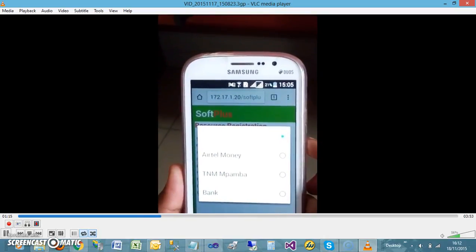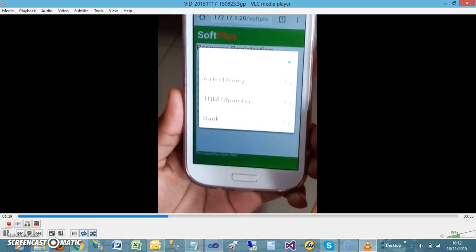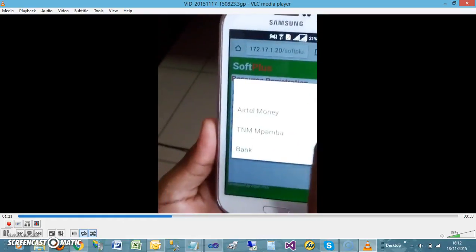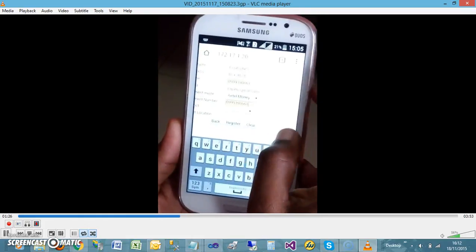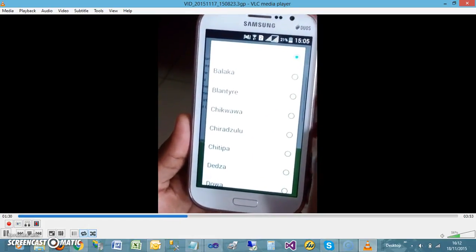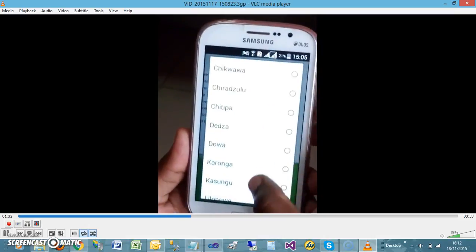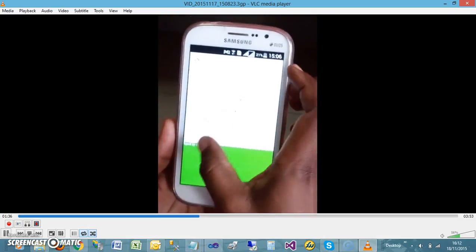Okay, there is choosing. Do you need to pay by Airtel Money, TNM Mpamba, or bank? So he chooses Airtel Money. He enters the number and he specifies the district where he is. So he chooses. Yeah, that's the wrong way.